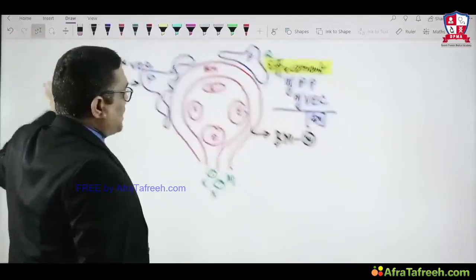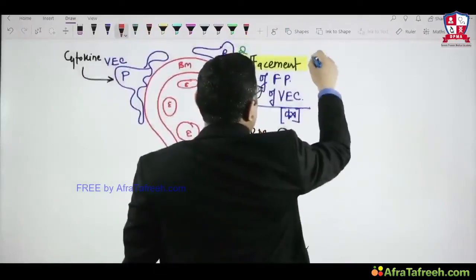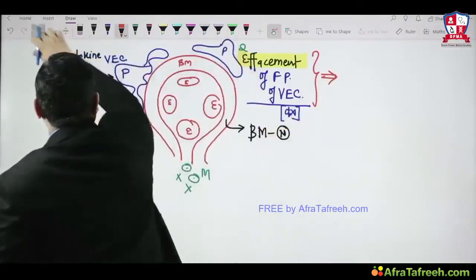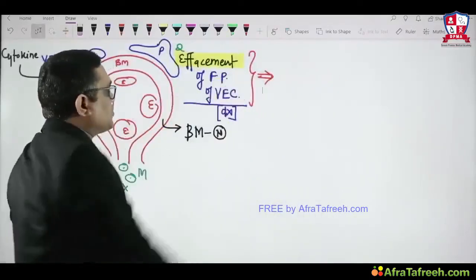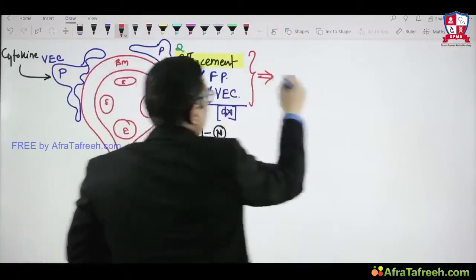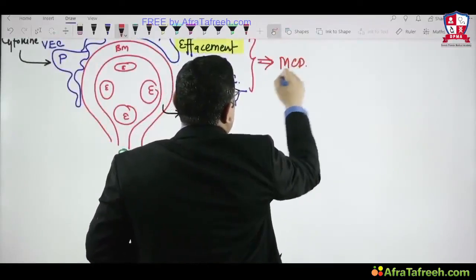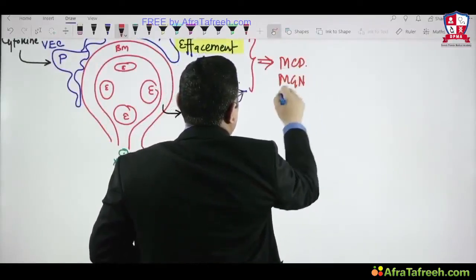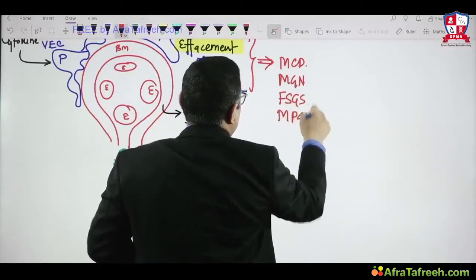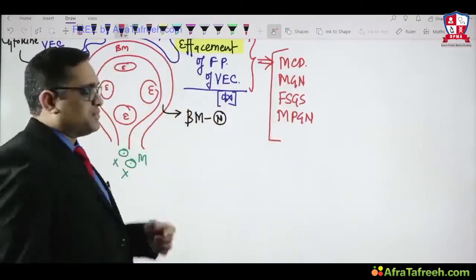Here I would like to tell you some differentials of effacement of the foot processes of the visceral epithelial cell. This was a question in the PGI exam 2011: what are the differentials for effacement of the foot processes of the visceral epithelial cells? One we are seeing is minimal change disease. Apart from this, it can be seen in membranous glomerulonephritis, in FSGS, and in MPGN also. These are all examples of effacement, or fusion, of the foot processes.